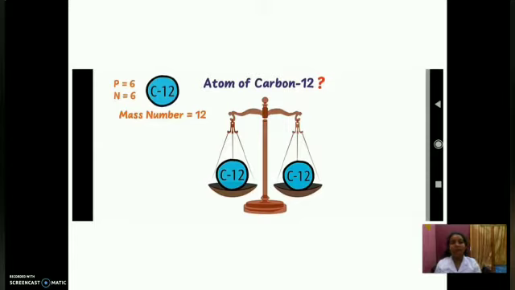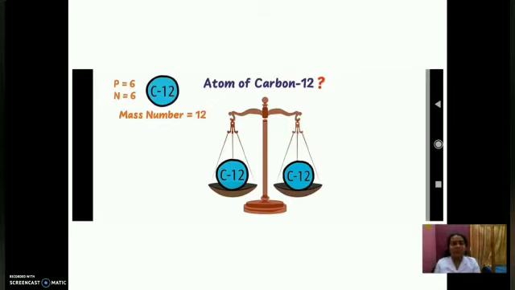We know that the mass number of carbon is 12. You will study in the next chapter what mass number is. For example, we can say mass number is the sum of the number of protons and neutrons. That we will study later. But for knowledge, I am saying the mass number of carbon is 12. So here you can see C12, which means the mass number of carbon is 12.